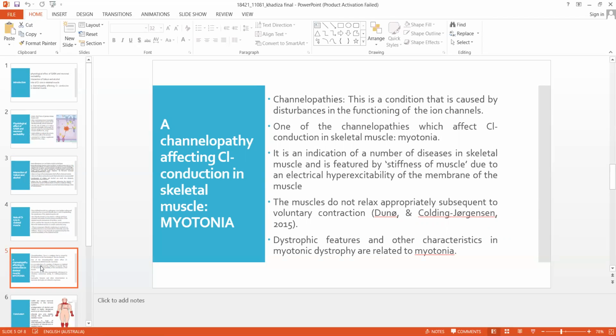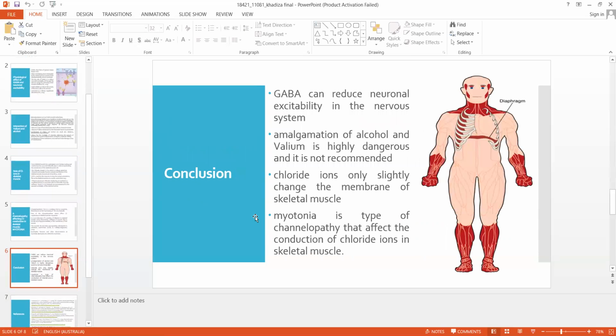So this presentation concludes that GABA can reduce neuronal excitability in the nervous system, and the amalgamation of alcohol and Valium is highly dangerous and never recommended. In contrast, chloride ion changes the membrane of the skeletal muscles, and myotonia is the type of channelopathy that affects the conduction of chloride ion in our skeletal muscles.